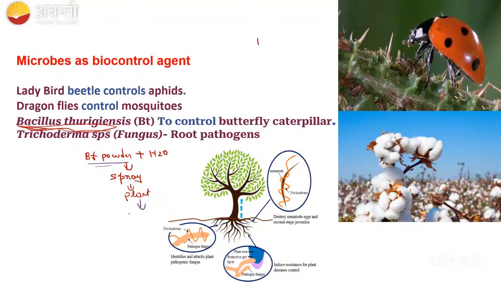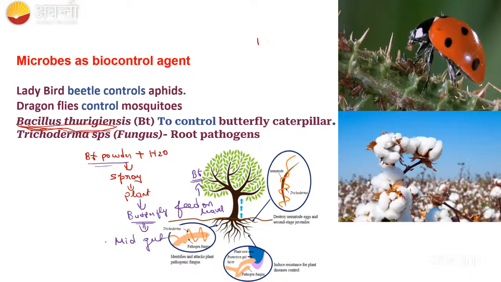So now what will happen? The butterfly comes and feeds on the leaves. When the butterfly feeds on the leaves, what will happen? The leaves contain Bt, Bacillus thuringiensis bacteria, right? So the Bt reaches the butterfly midgut.